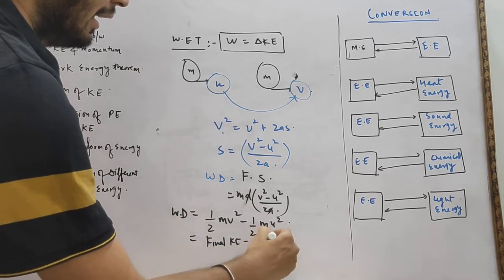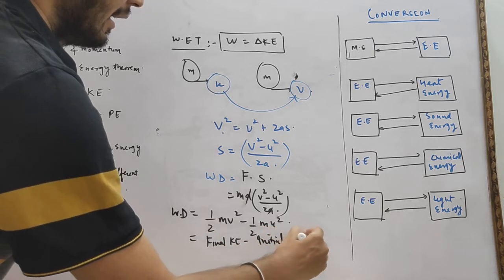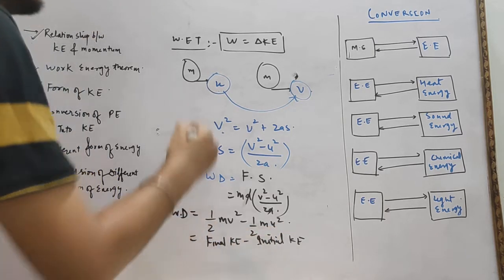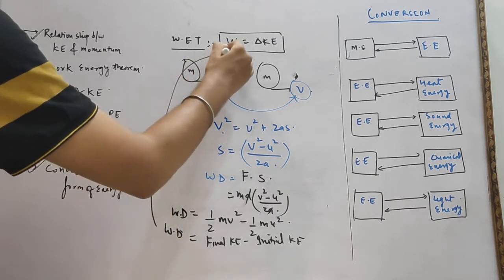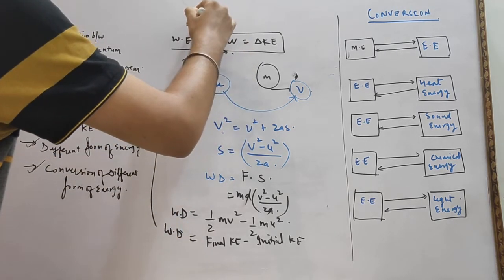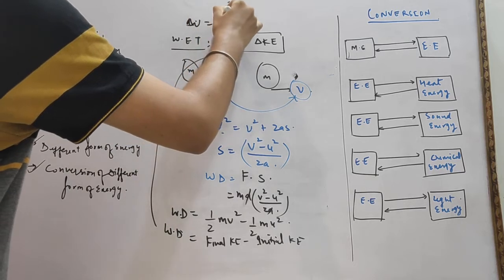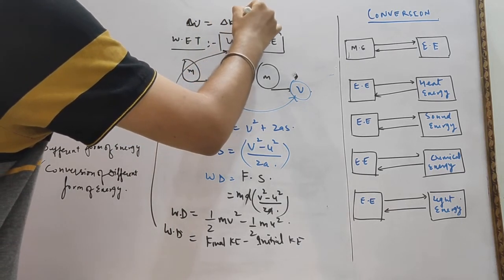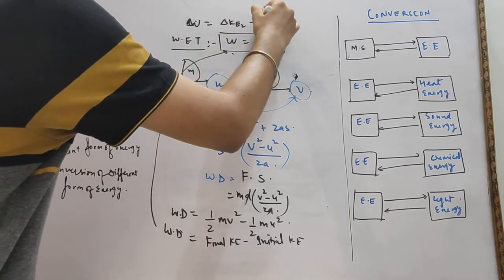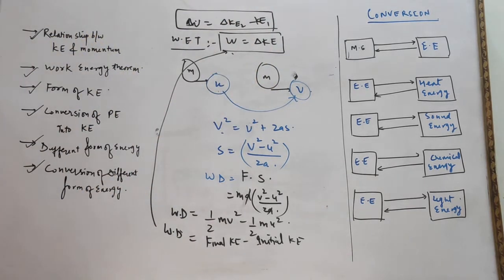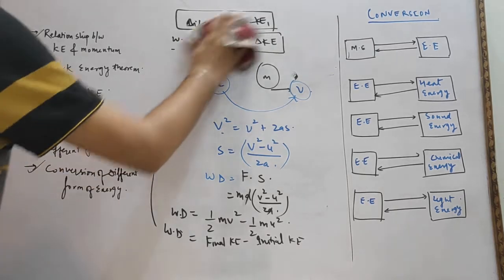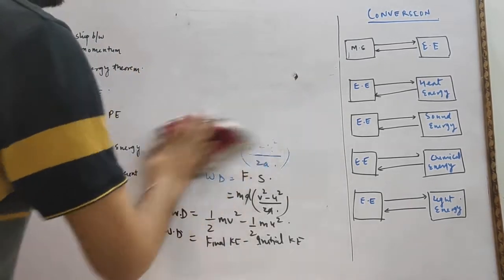minus initial kinetic energy. So from here we can conclude work done equal to change in kinetic energy, that is kinetic energy 2 minus kinetic energy 1. Work done is always equal to the change in kinetic energy. This is how we proceed to show that work done equals the change in kinetic energy.